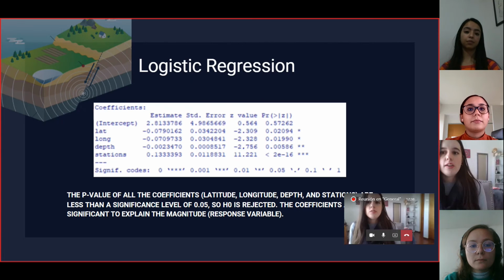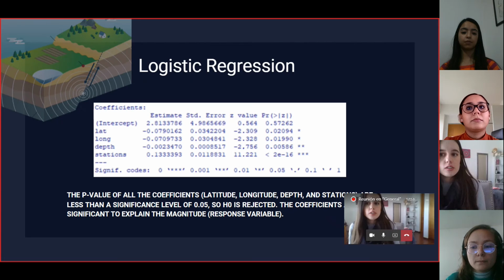This limit was 5.2. The p-values of all the coefficients of latitude, longitude, depth, and stations were less than the significance level of 0.05, so the null hypothesis was rejected. As a result, the coefficients are not significant to explain the magnitude in this model.